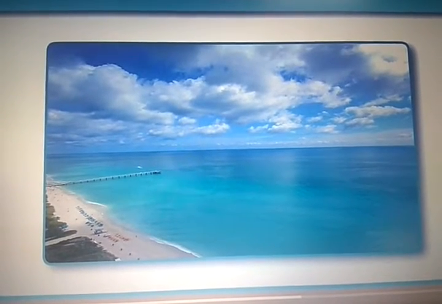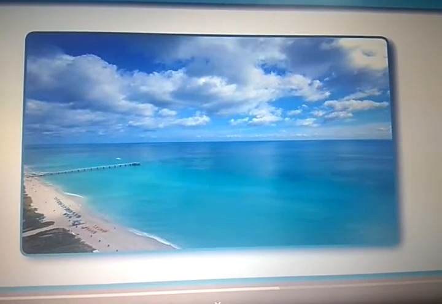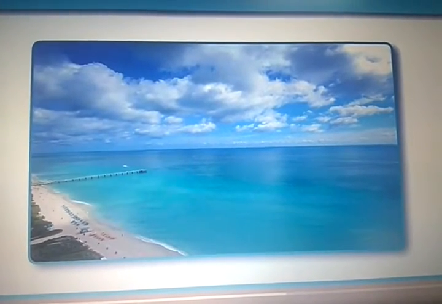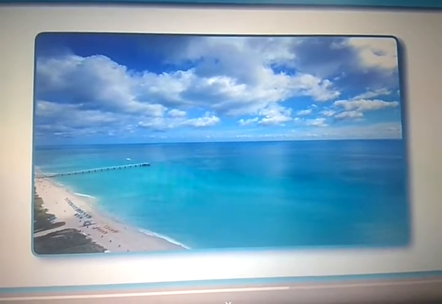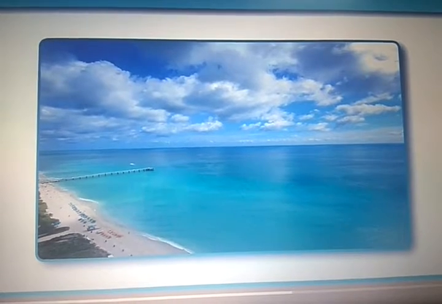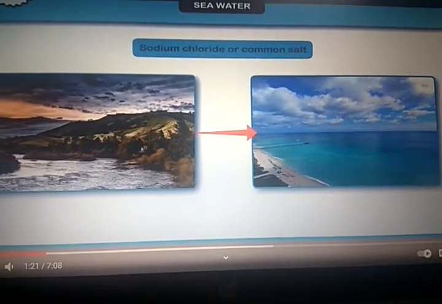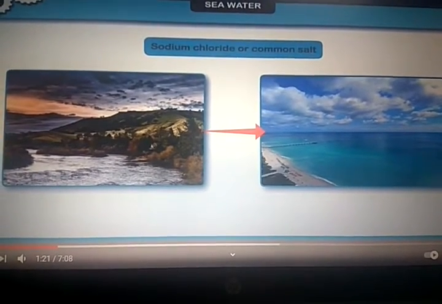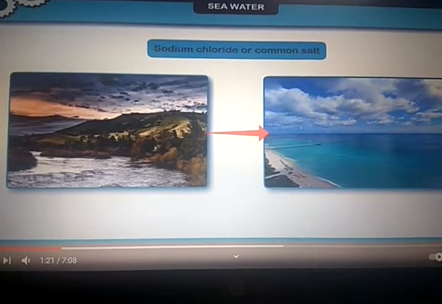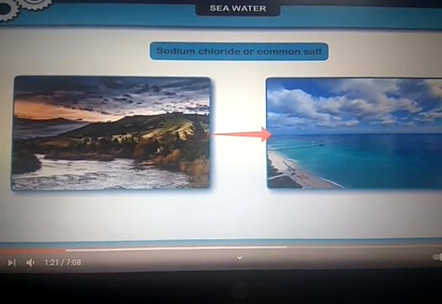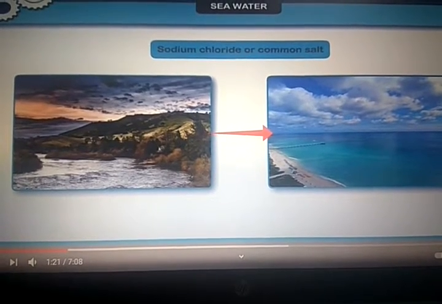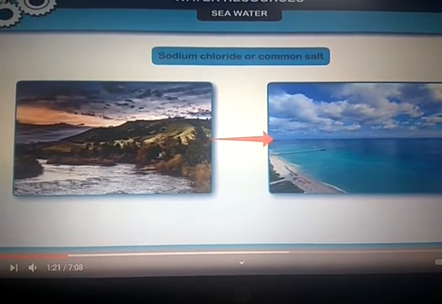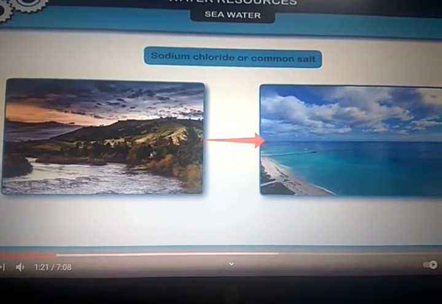So now the scientists have discovered some technologies that we can use to convert the salinity of water into potable water. You see, from that salty water we can get salt, because in that salty water sodium chloride is there, the common salt that we get from sea water. Correct.